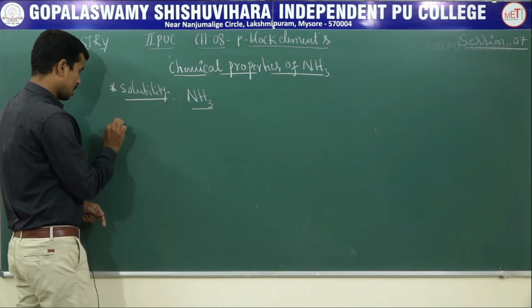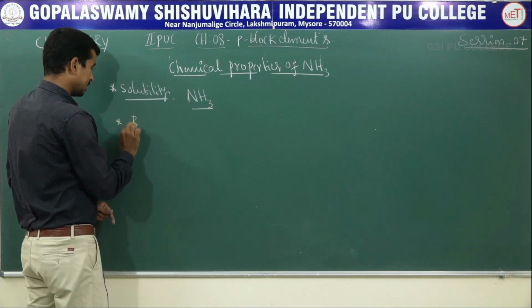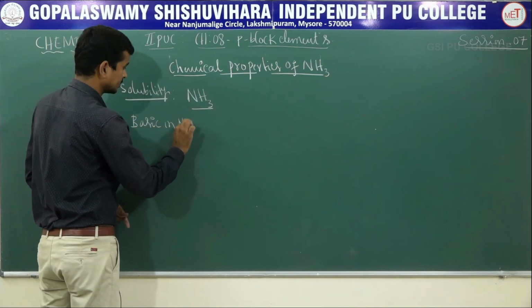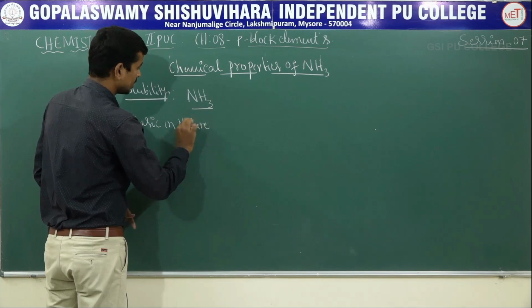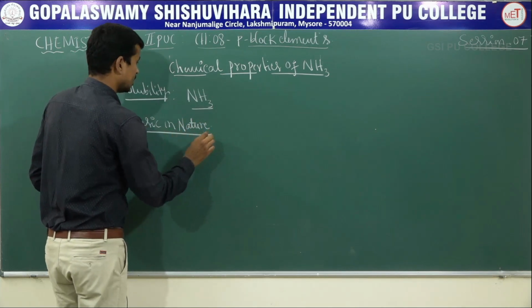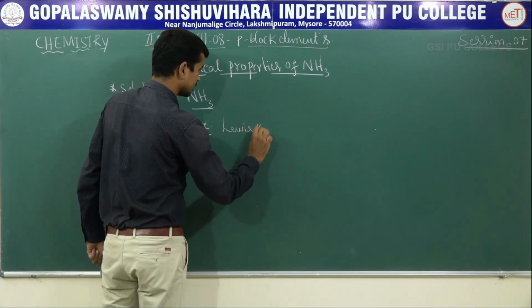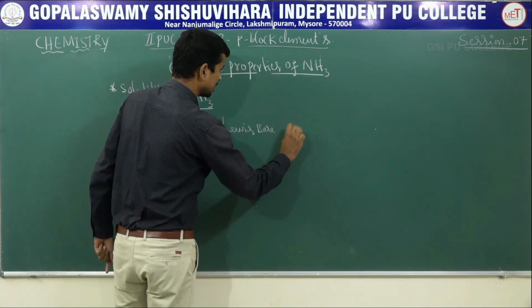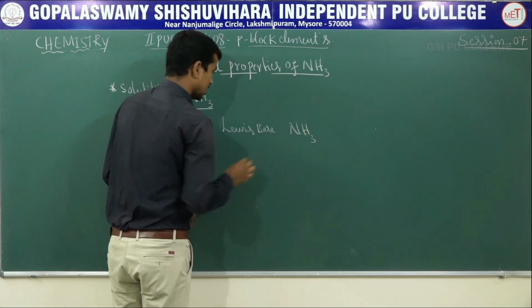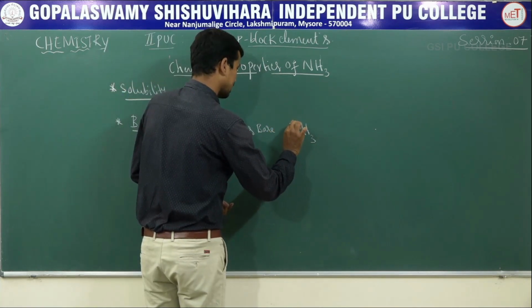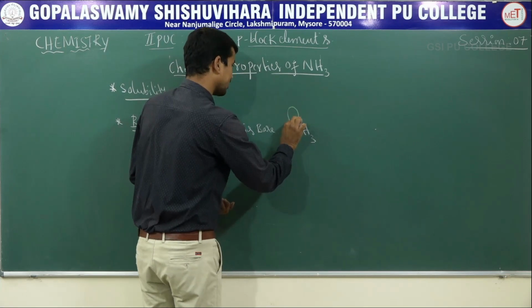Next, ammonia is basic in nature. Ammonia acts as a Lewis base, because, as in the chemical bonding, the central nitrogen contains one lone pair of electrons.